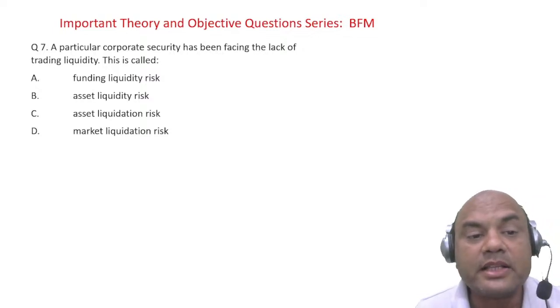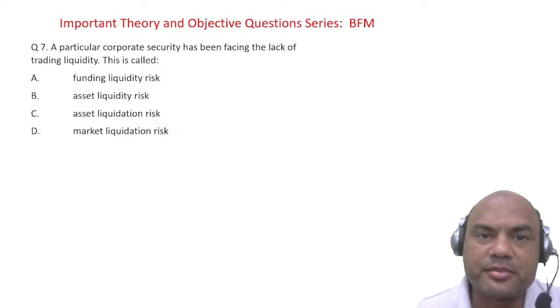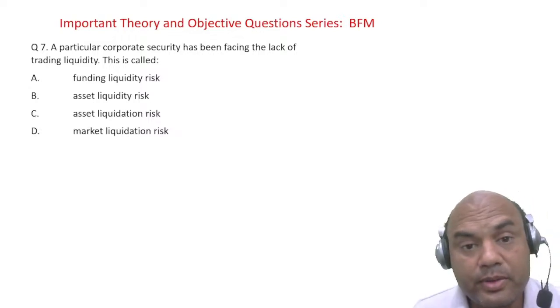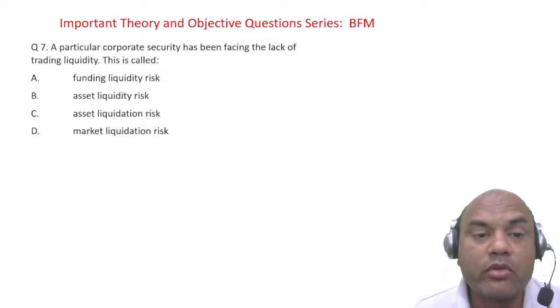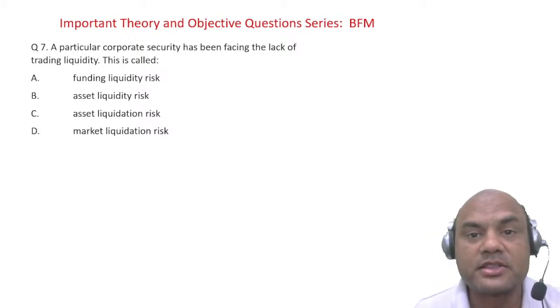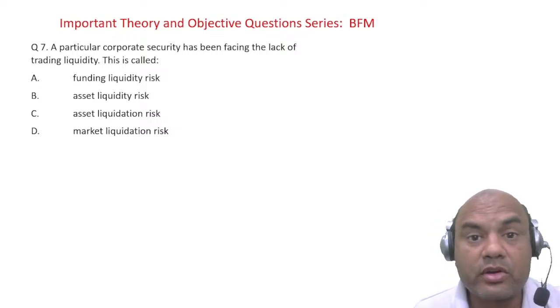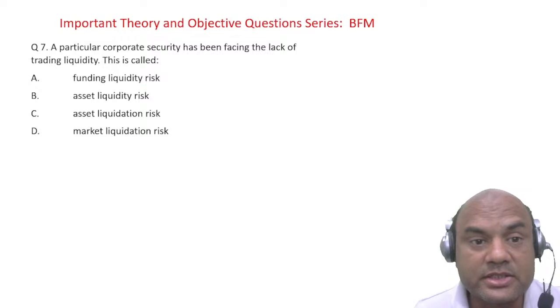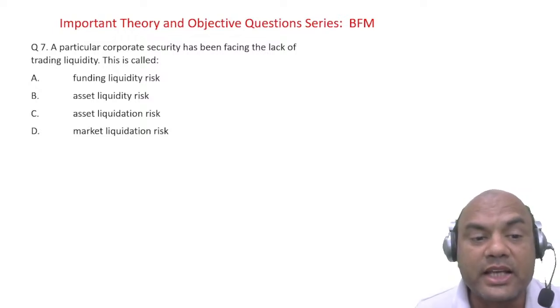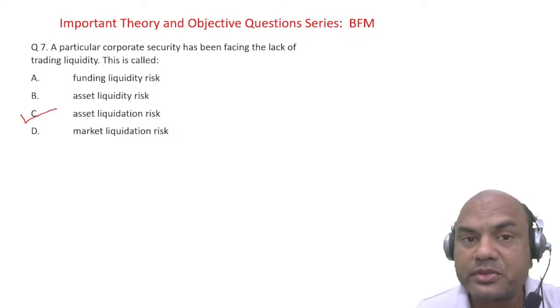Think. In exams, answer with what you feel as a first answer. Everyone please pay attention. In the exam, whatever you feel as a first answer is generally the answer. Many of you felt that the answer is asset liquidation risk, because we just saw liquidation in the first question.